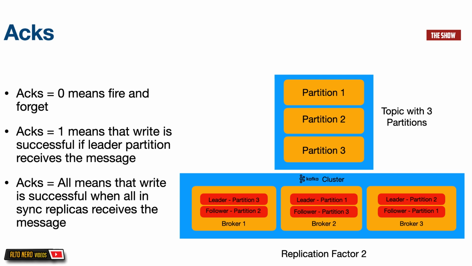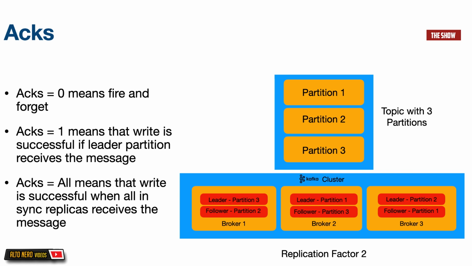Now let's go back to ACKs. We can have different types of ACKs. When we have an ACK of 0, it means that we want to publish a message to Kafka and forget. We don't care if the message is written to Kafka successfully or not. Most of the time, the message is written to Kafka successfully because Kafka is highly available. But we do not want to rely on this in production environments.